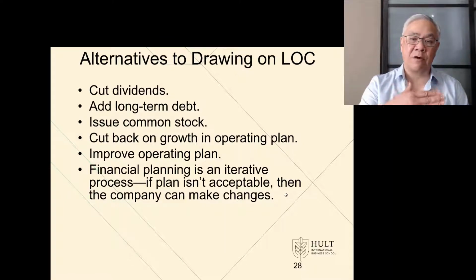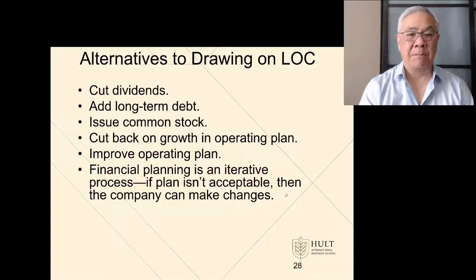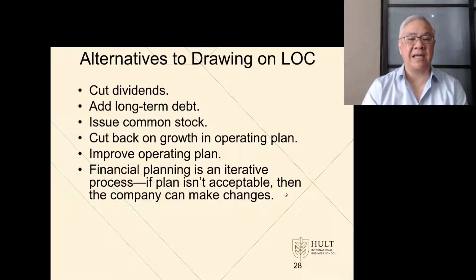We could cut back growth, because you recall that by adding growth, it puts more pressure on adding assets. Or we could improve the operating plan by making our costs go down, by becoming more profitable. Remember those levers we could pull? Those same levers persist here. And the other thing to note is that it's iterative. We will likely try various alternatives and see which ones get us to a steady state where we accomplish our goals.